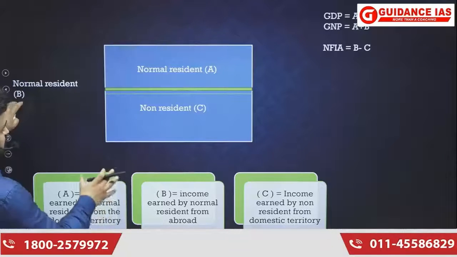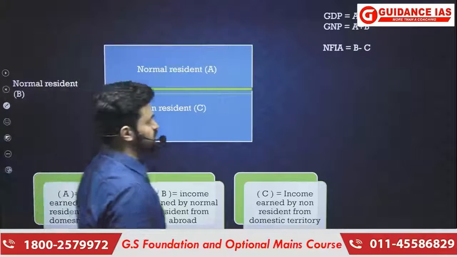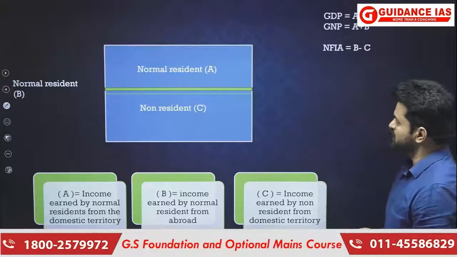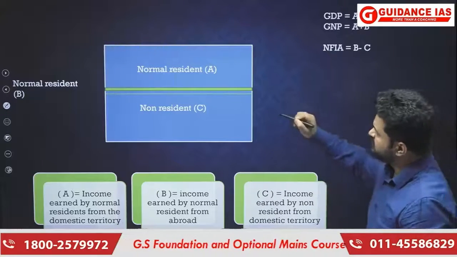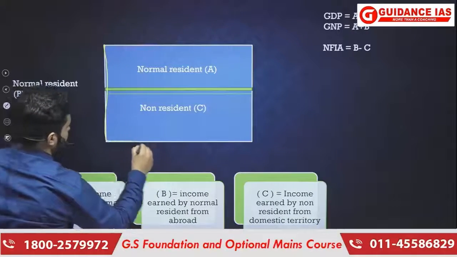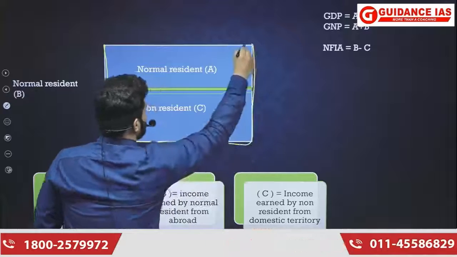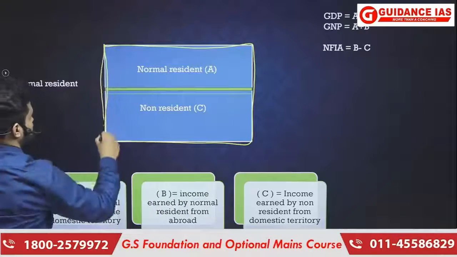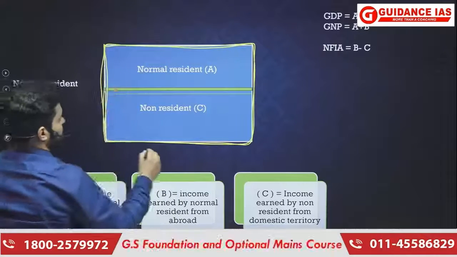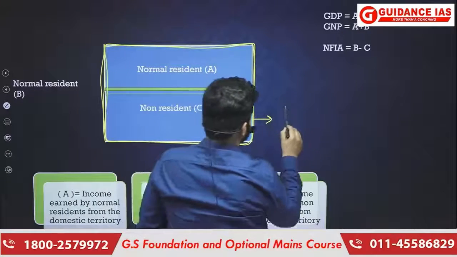We are going to understand this through an illustration, because in this illustration you are going to understand the most basic things. What I have done is just drawn a political boundary of a country, and not only the political boundary, it includes everything that becomes part of domestic territory.